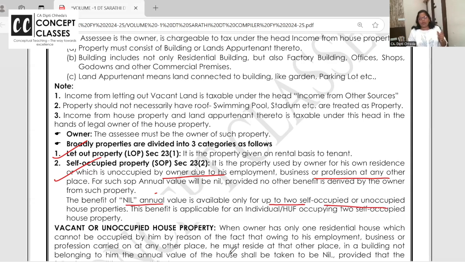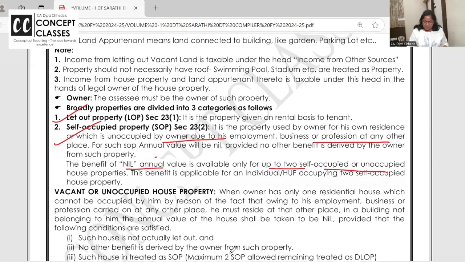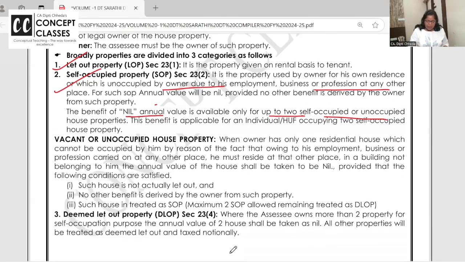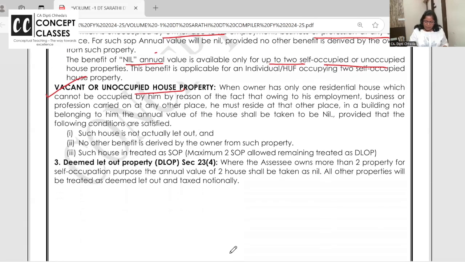Two self-occupied or unoccupied properties are allowed. And vacant or unoccupied house property, what is it? I explained it just now. Where the assessee owns more than two house properties as self-occupied, the remaining properties will be treated as deemed let out and taxed notionally.